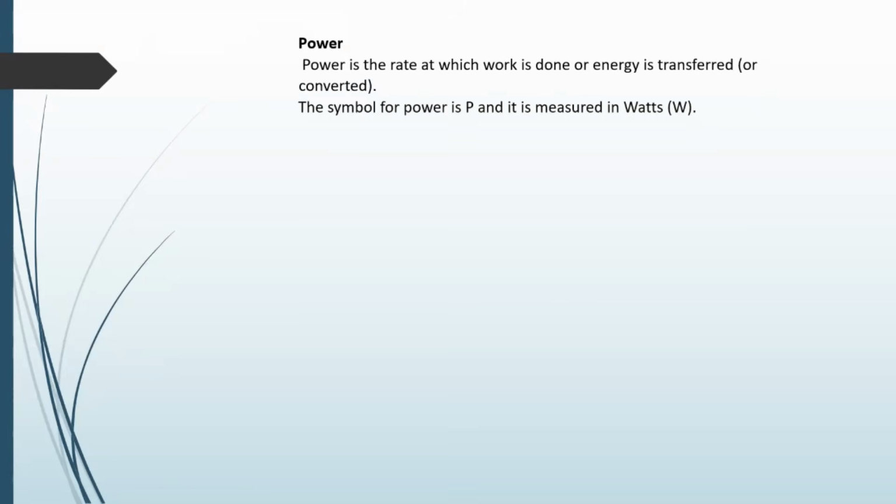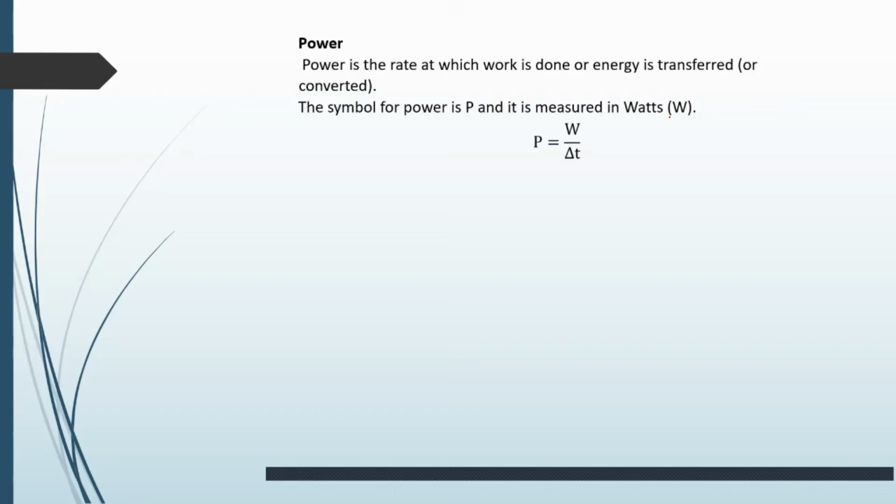Power, as a definition, is the rate at which work is done or energy is transferred. That's how you define power. In terms of a formula, power is W over delta T. It is measured in watts. Power is work done over time taken, or the rate at which work is done.